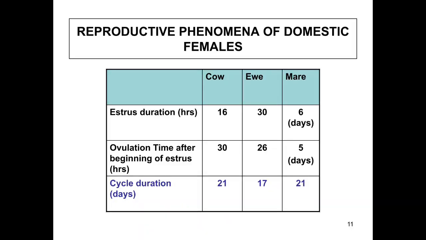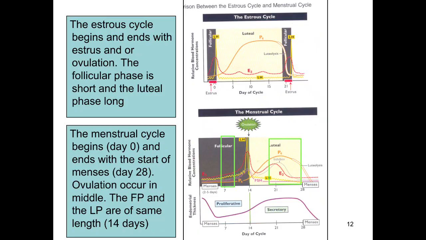Reproductive phenomena of domestic females: the estrus duration in the cow is 18 to 20, or you can say 16 hours. In the case of the ewe it is up to 30 hours. In the case of the mare it is up to 6 days. Ovulation time after the beginning of estrus is 30 hours in the cow and 26 hours in the case of the ewe, and at the 5th day after the start of the estrus in the mare. The cycle duration is 21 days in the cow, 17 days in the ewe, and 21 days in the mare. The estrus cycle begins and ends with the estrus, at ovulation. The follicular phase is short and the luteal phase is long.